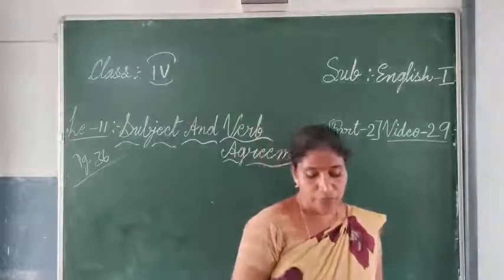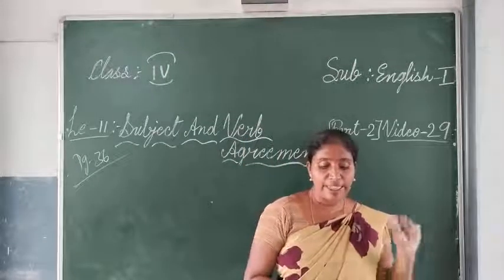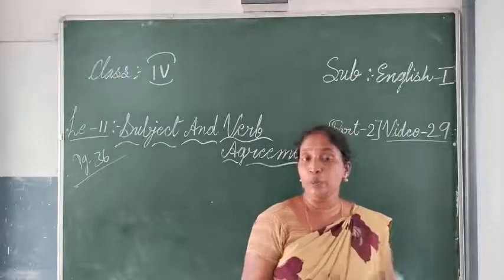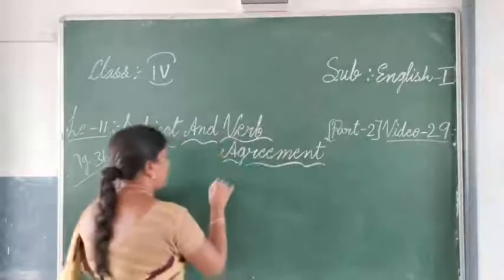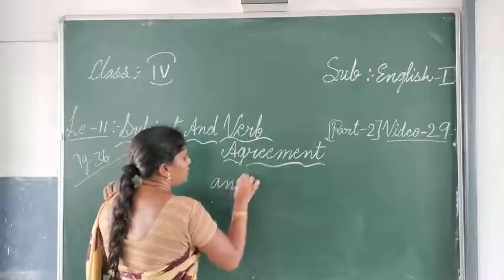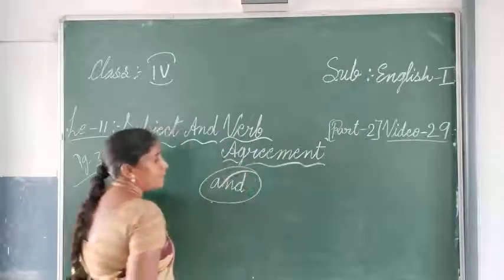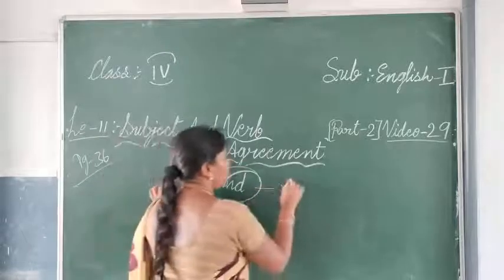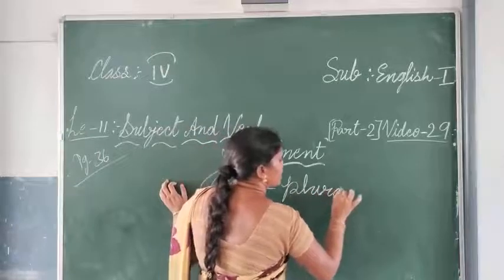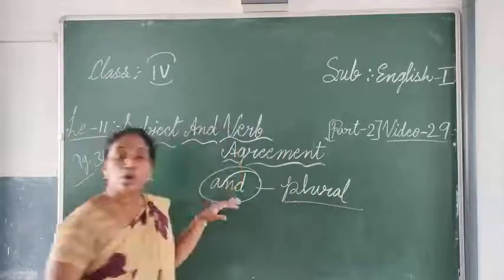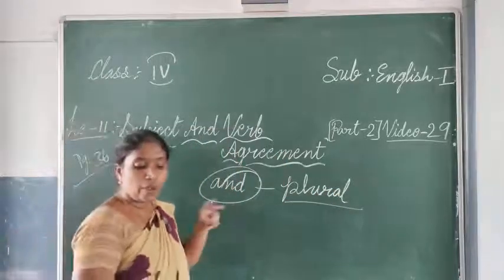The next, third one: when and is used, the subject is plural. If the word and is used in the middle, it becomes plural. So how do we speak about two things?